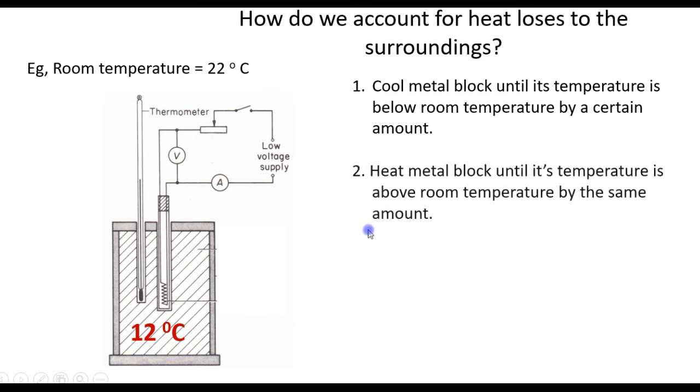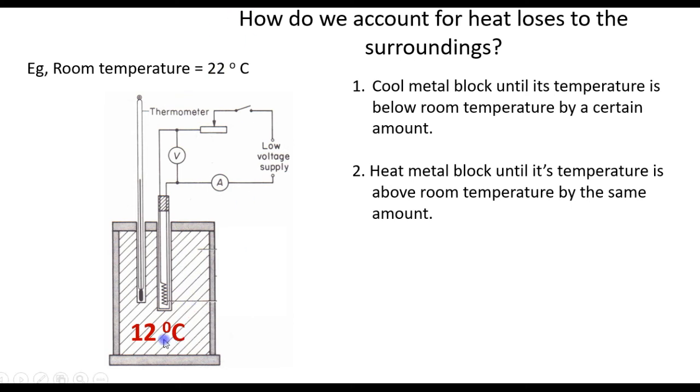Next, we heat the metal block until its temperature is above room temperature by the same amount. So we will heat the metal block until its temperature is above room temperature by 10 degrees. So we will heat it to 32 degrees. So we started 10 degrees below room temperature and we're going to heat it 10 degrees above room temperature.